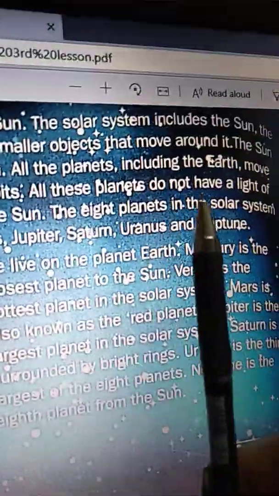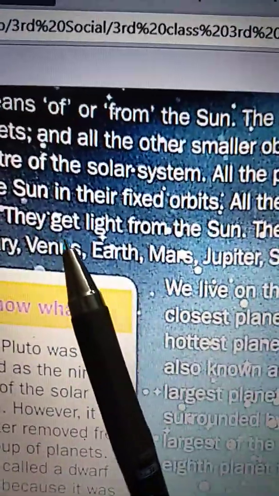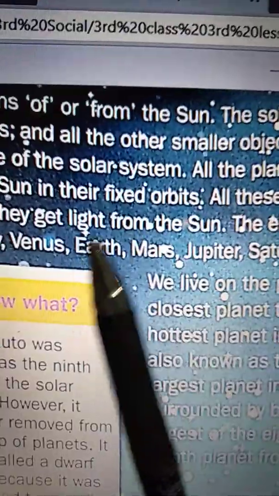All these planets do not have light of their own. They get light from the sun. All these 8 planets get sunlight.